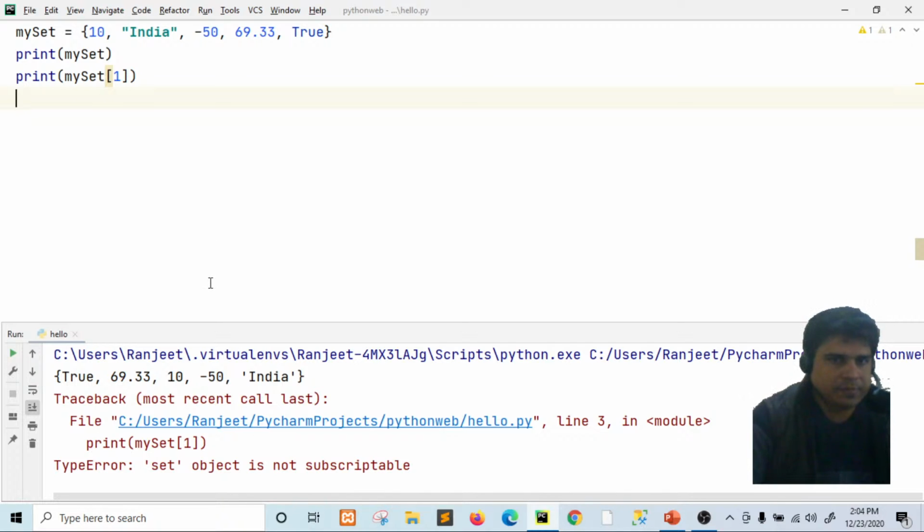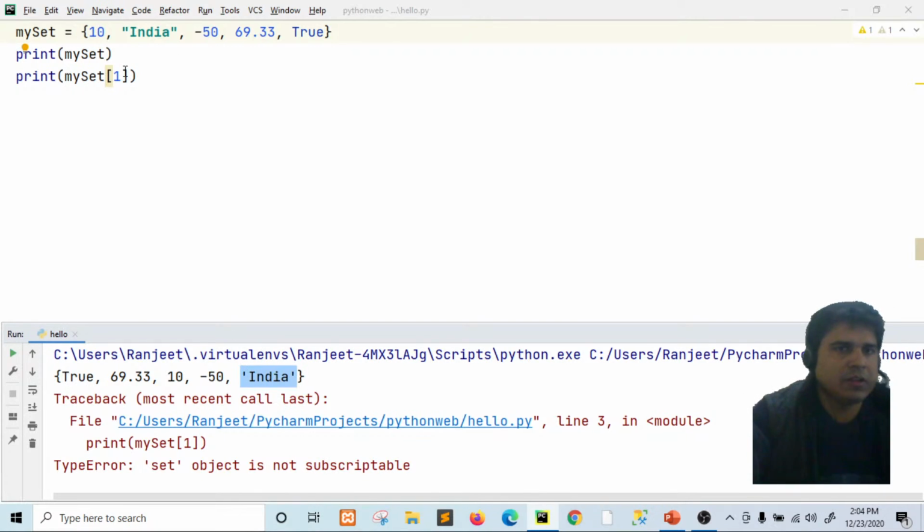see, here this print statement is working, right? So this is the set. We want to access this element India, so that's why we have given index 1. But you can see when we run this, India is available at the last position, 0 1 2 3 4. So India here is present at index 4, right?